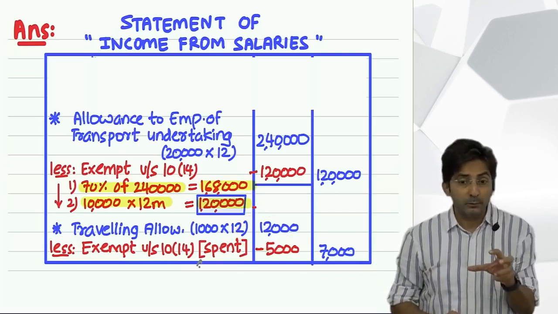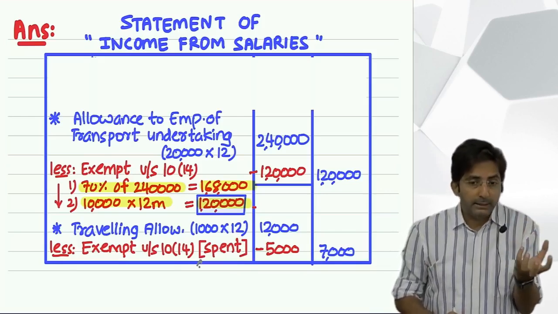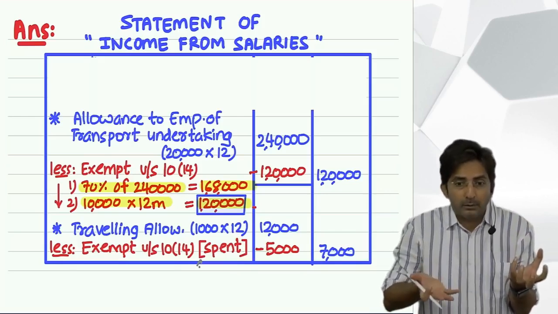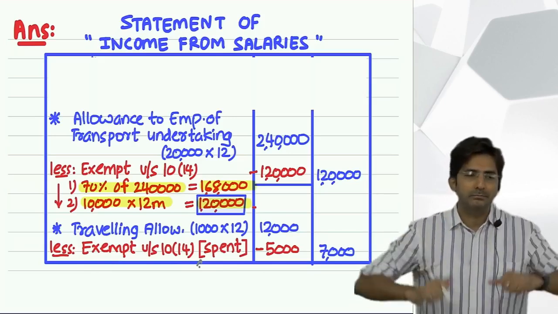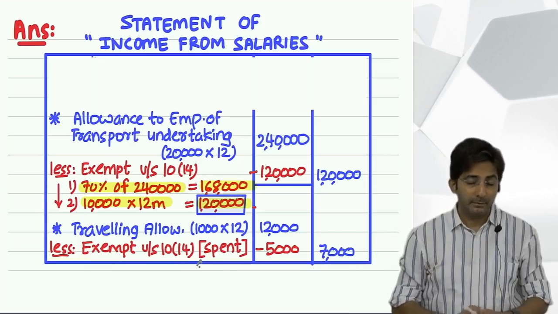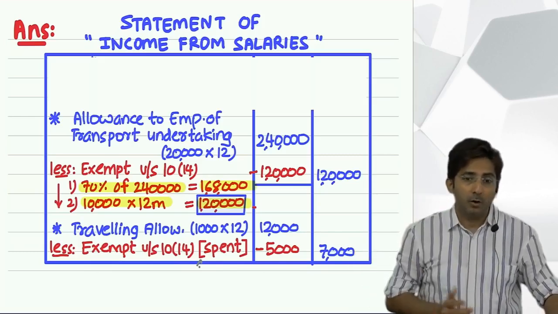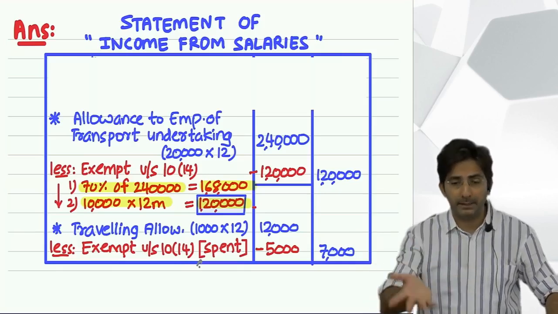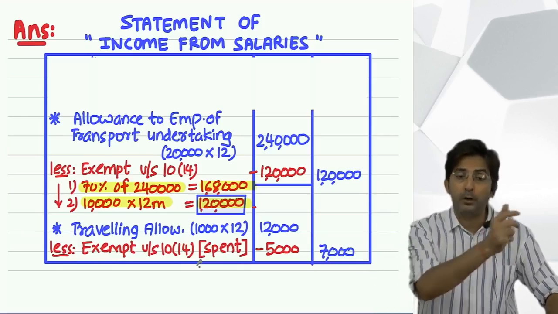See, loss comes where, like in income from other sources, we had one sum. To generate the income, you spent more amount. Then you create a loss. But a salaried person will never make a loss. Think practically. Will a salaried person go into loss? No. Losses can occur under the head capital gains, income from business, income from other sources, and house property also.